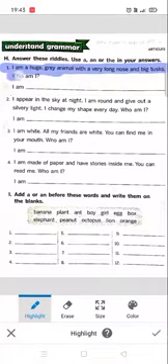Who am I? Yes, it is the largest animal on the land. Guess what it is? Yes, dear students, it is an elephant. So the answer is I am an elephant. So let us write the answer in the given space.